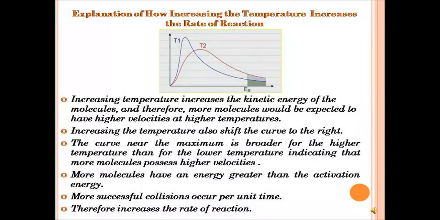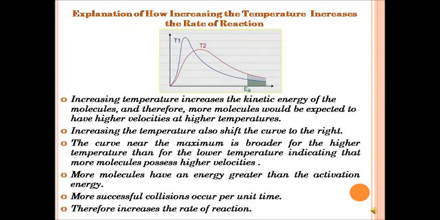You see, like the T1, look at the activation energy, where we have this green shade here. This green shade shows the activation energy when it is T1.